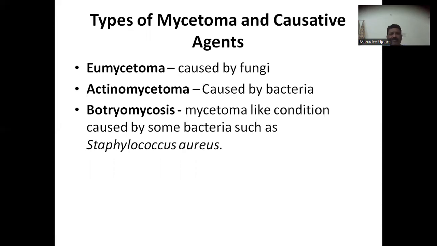Now, types of mycetoma and its causative agents. Mycetoma is caused by either fungi or bacteria. The one caused by fungus is called eumycetoma, while the one caused by bacteria is called actinomycetoma. The third group is botryomycosis. It shows similar symptoms to mycetoma, but it is caused by bacteria such as Staphylococcus aureus.